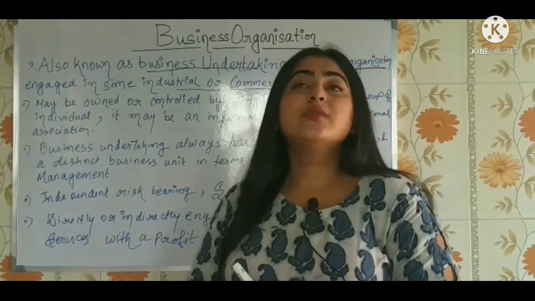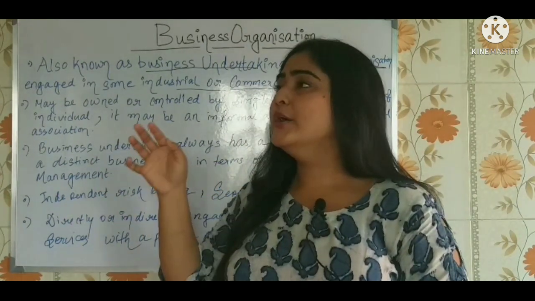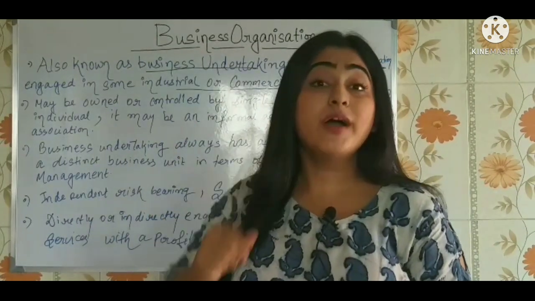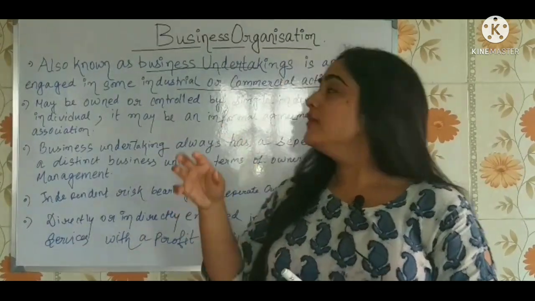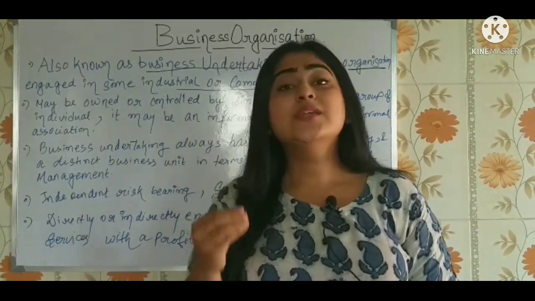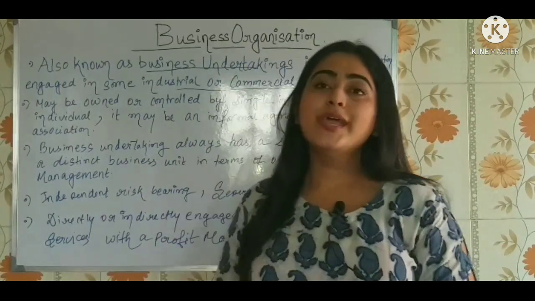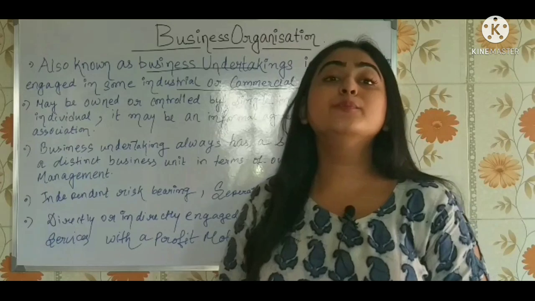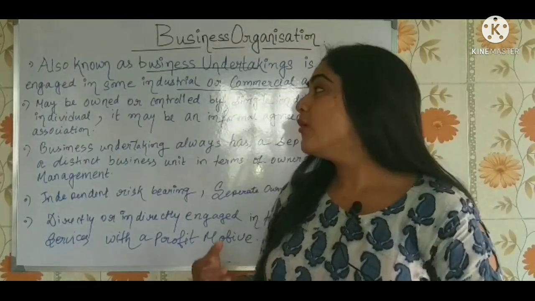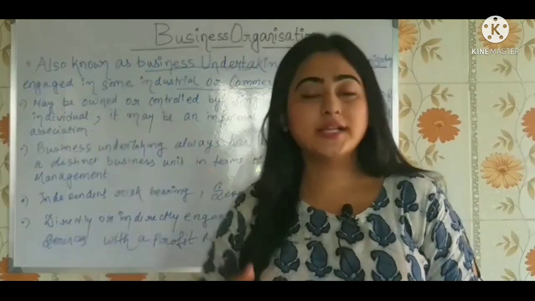Now you need to understand one thing. We already know what these commercial activities are. Something which is related to money, right? So definitely whenever we are talking about business organization or business, it is related to money. Why do people do business? It's done with a motive to earn profit, right? So definitely it's a commercial activity. It's engaged in some industrial and commercial activities.